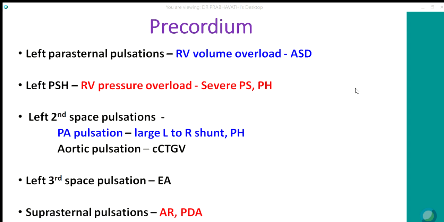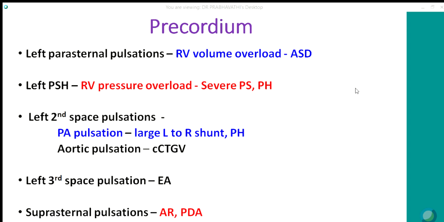Left second space pulsations occur whenever there is increased flow or increased pressure in the pulmonary artery. So this happens in large left to right shunts or in pulmonary hypertension. Rarely, aortic pulsation may be prominently felt in the left second space due to corrected transposition of the great vessels, where the aorta is anterior to the pulmonary artery. It is felt in the left second space, usually asked question again.